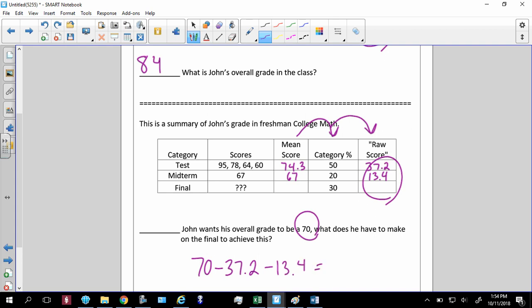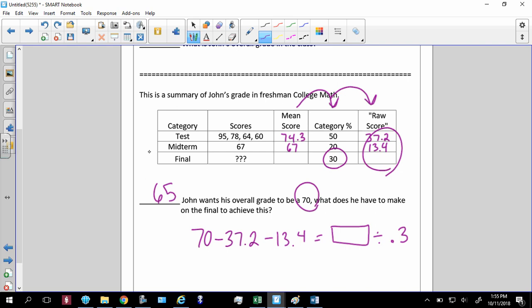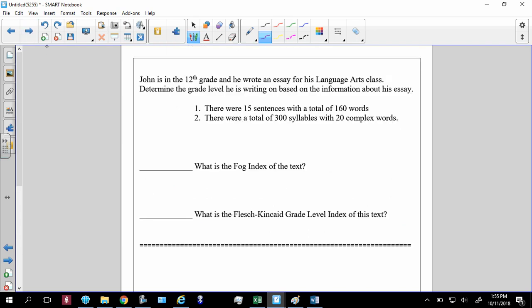I'm going to get a number that I can't think of at the moment, and I'm going to divide that number by, in this case, 30%, which is 0.3. So what does John have to get on the final to get a 70 in the class? He has to make a 65, which tells me he already has a passing grade going into the final. Because if he ever has to make a lower grade than what he wants, obviously he's above a 70.